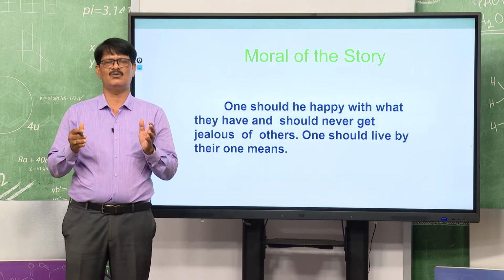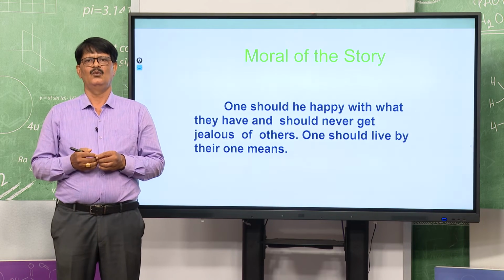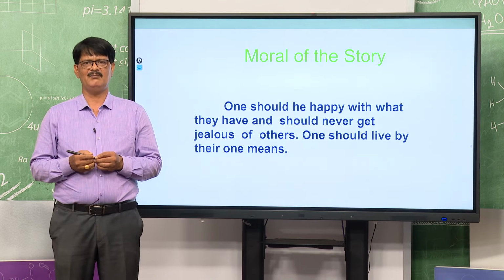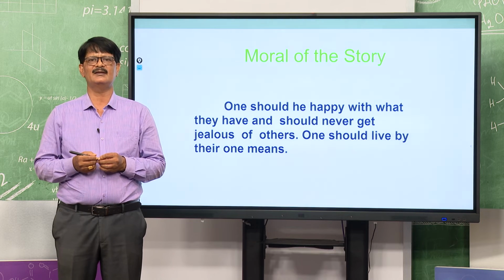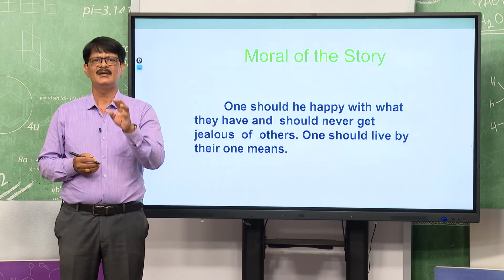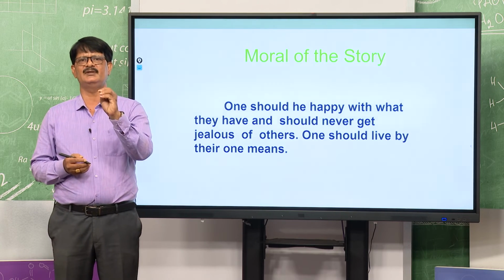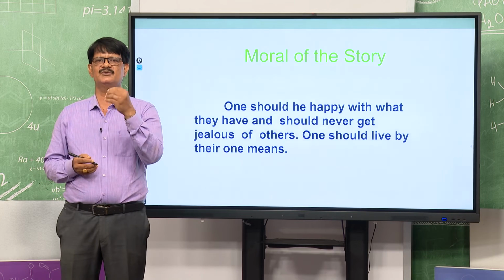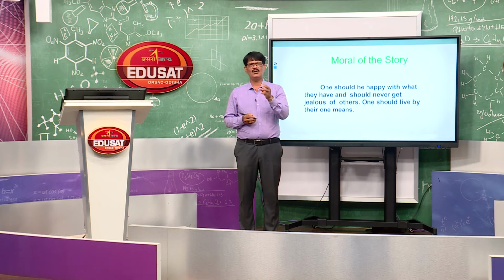That moral thing, what we came to know, is that one should be happy with what they have and should never get jealous of others. One should be content with what one has, not covet others or be jealous of others. And one should live by their own means.